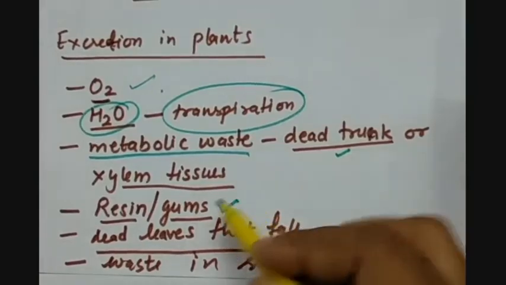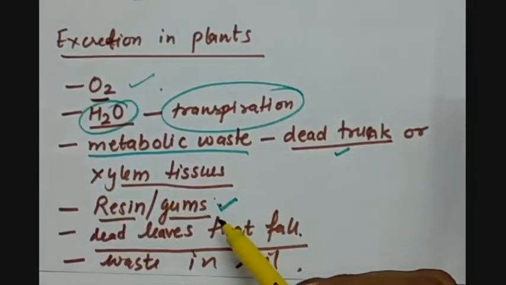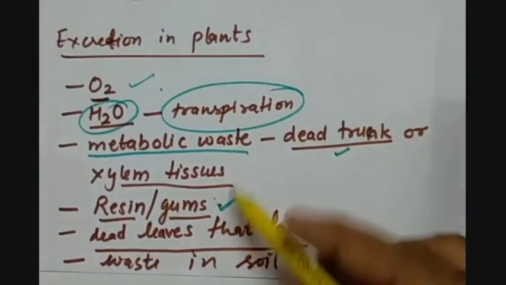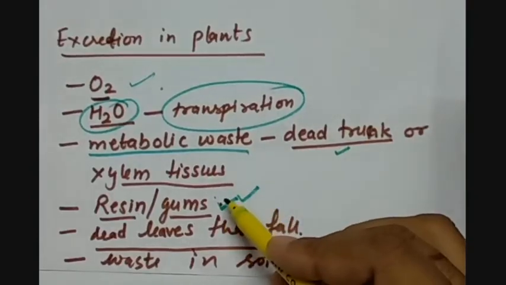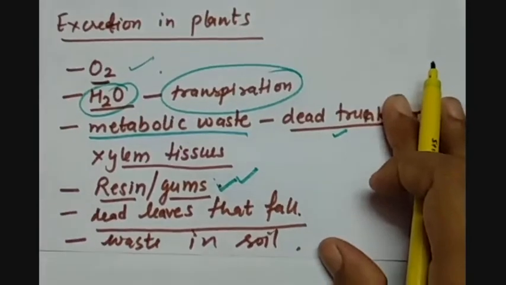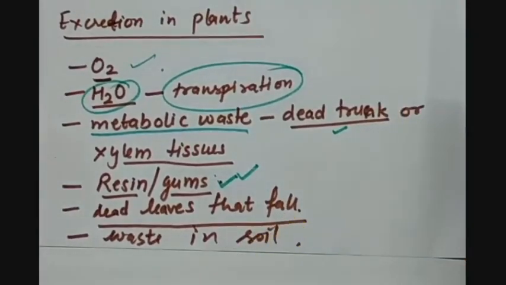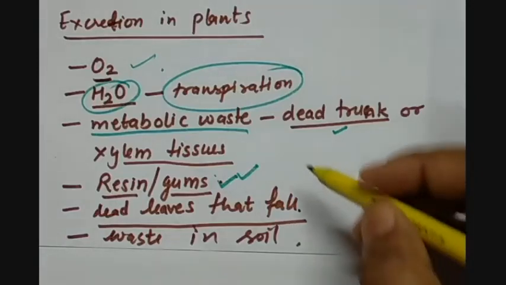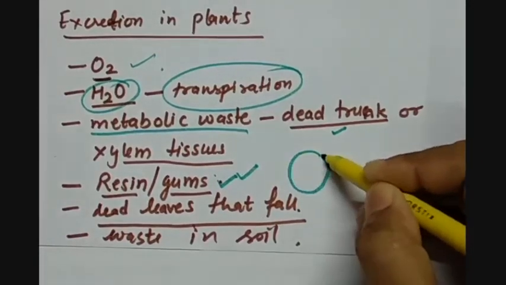These have a commercial value for us. For trees, these are waste, so they are removed from the trunk of the tree. Then we have the waste in the form of dead leaves that fall from the tree, because many times plants store the waste either in the vacuoles present inside the tree or in the leaves.